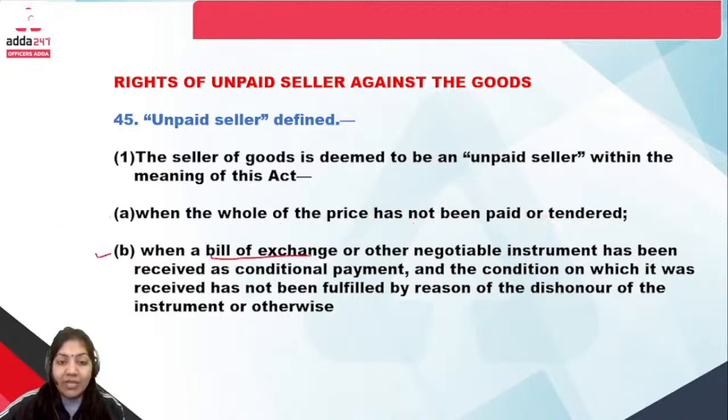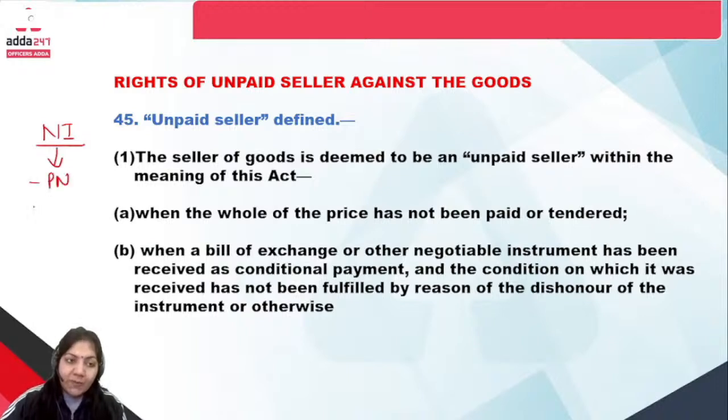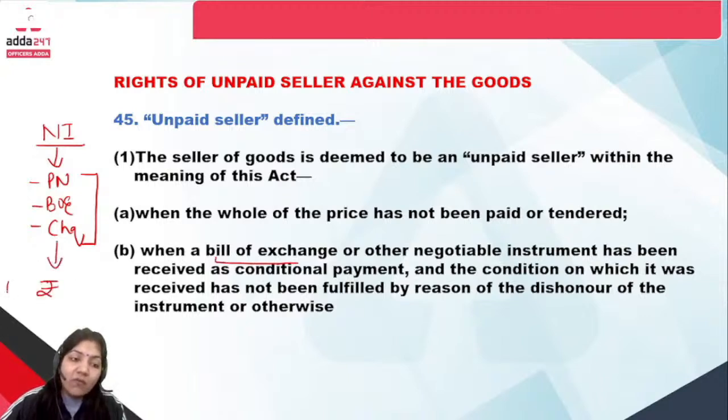Now we will go to the definition of B. When the bill of exchange or other negotiable instrument has been received as a conditional payment. See, if we want to discuss the B part, then in the Negotiable Instruments Act, as we know, we have to deal with the promissory note, bill of exchange, and the third one is cheque. Okay, these are the three instruments of the Negotiable Instruments Act. These are the instruments in which money is transferred from one person to another person. This is the basic definition.